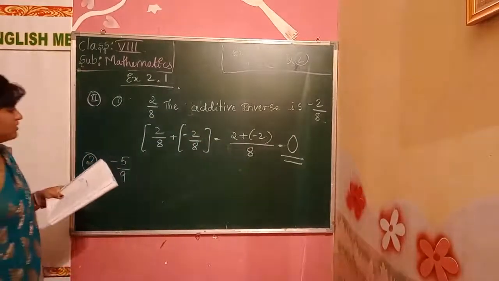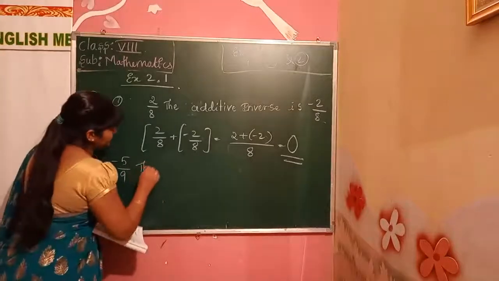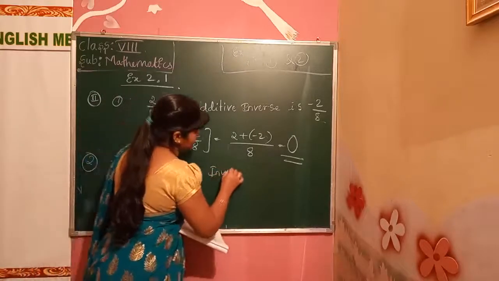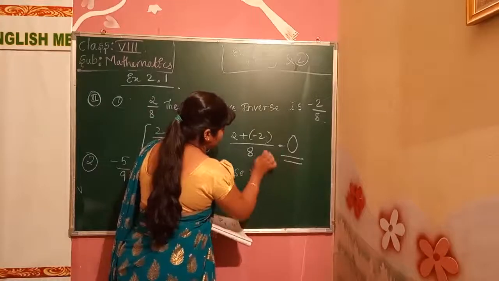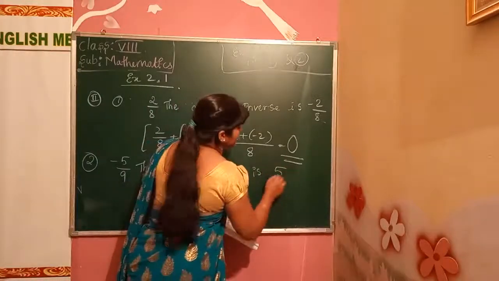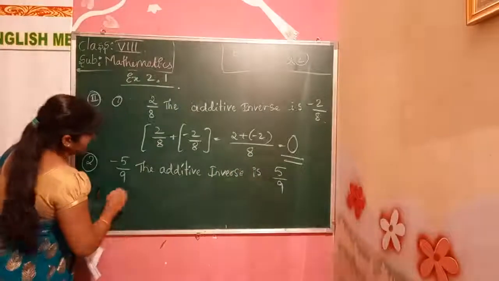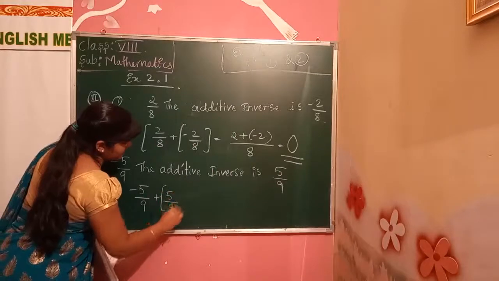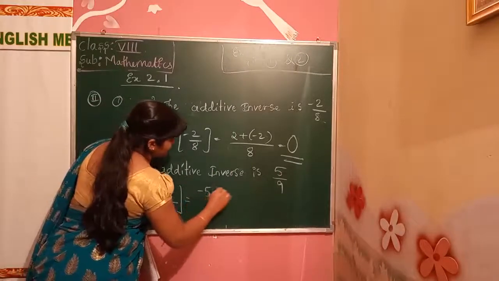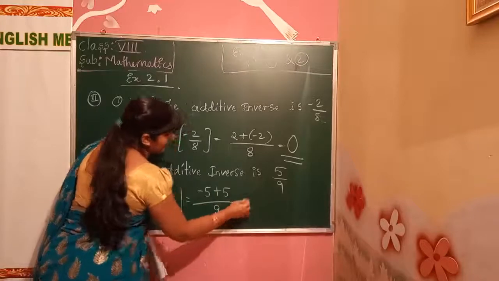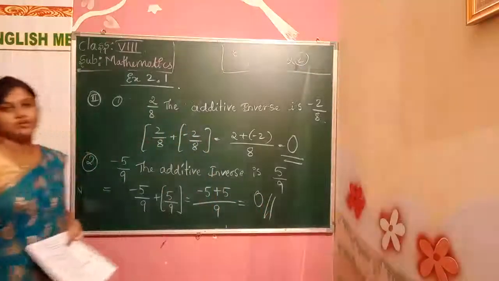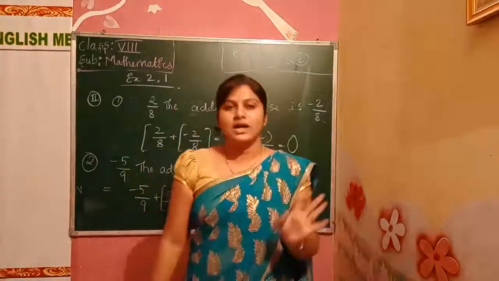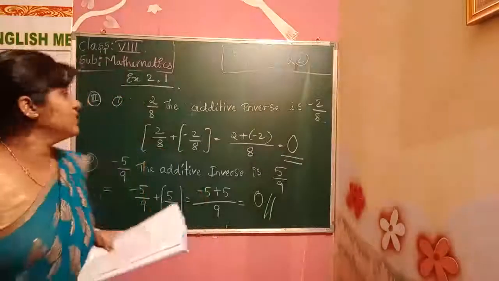The next problem. 9 by 5, minus 5 by 9. The additive inverse is 5 by 9. Okay, we'll solve the problem. Minus 5 by 9 plus 5 by 9. It will be minus 5 plus 5 divided by 9. That will be 0. Always in the additive inverse we get what? We get 0 itself. Okay, we don't get any other answers. Okay, the next problem. Copy this, children.